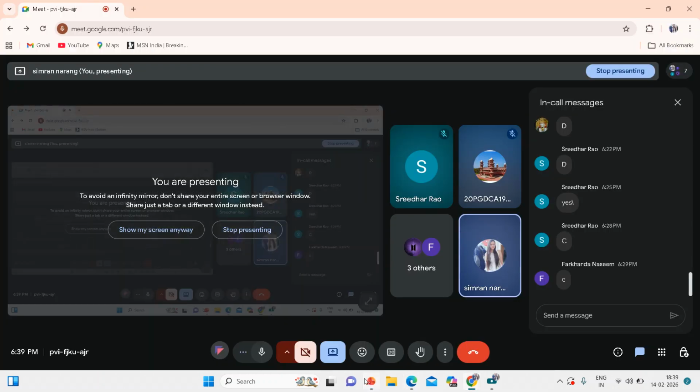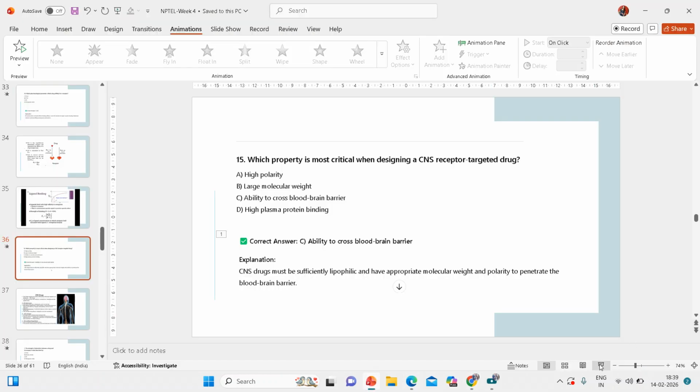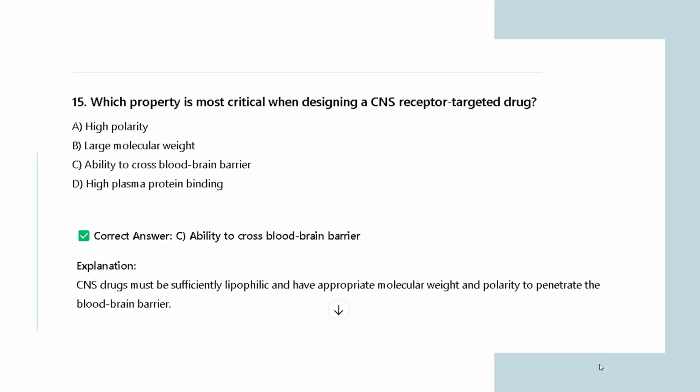Okay, so the correct answer is option number C. Why? The ability to cross the blood-brain barrier. So basically, the CNS system is the central nervous system, right? It includes your brain and spinal cord. So a drug has to be sufficiently lipophilic and have appropriate molecular weight and polarity to penetrate the blood-brain barrier. So the main ability is to cross the blood-brain barrier. Okay, this is very important. So I hope it is clear to everyone what the CNS drugs are and how they are designed.